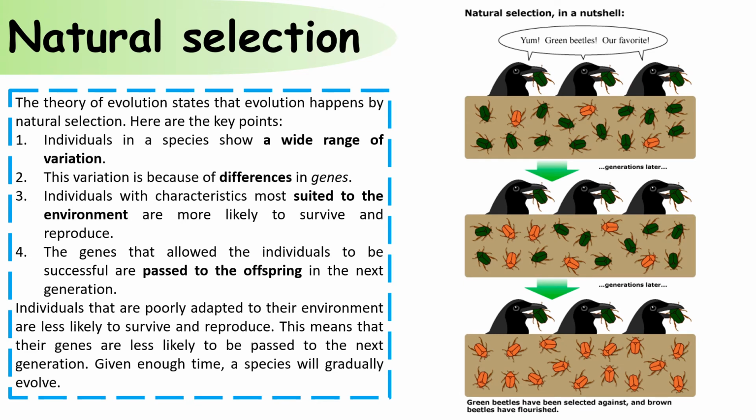The diagram shows that a species of bird likes green insects, so all of the insects with the gene to make them green get eaten, only leaving the insects with the gene to make them orange, so only the gene for the orange colour gets passed on.